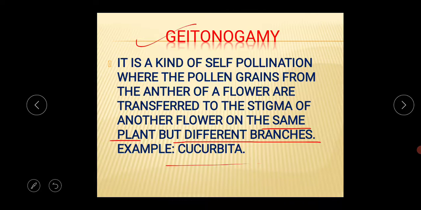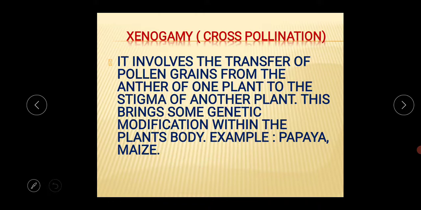Autogamy takes place within the same plant with the same branches, okay, but geitonogamy takes place with the same plant but different branches.